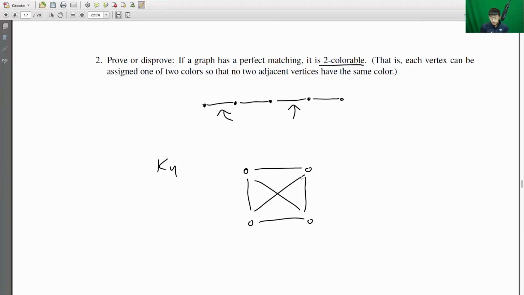So in this case, we have a perfect matching. The perfect matching can be, for example, this edge and this edge. And we can see every vertex is incident to exactly one of these edges. And this graph is not two colorable because we could see the degree of every vertex is going to be 3. So if you want this vertex to have a different color from each of its neighbors, then you're going to need at the very least three colors.